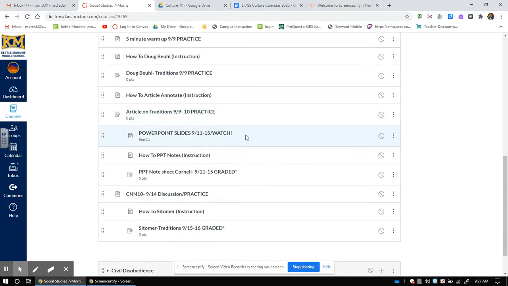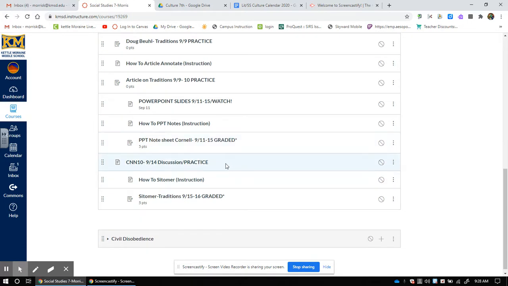When we get down here to the PowerPoint, I have the word watch because it's very important you watch the PowerPoint. And then down here is the PowerPoint Cornell note sheet. Above here, I show you how to do it, but this note sheet will be graded. You'll be turning this in to me and I will be grading it and giving you a score. And then finally, we're going to be doing a Satomer.